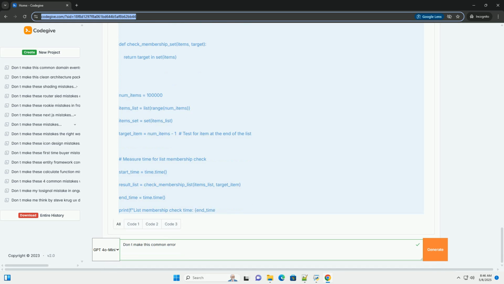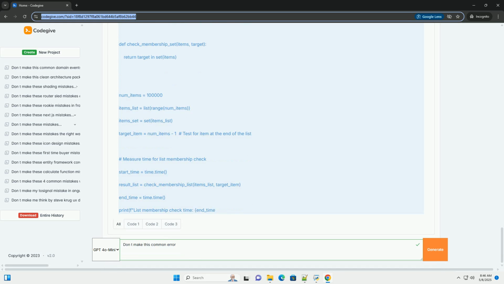5. Keep it simple, KISS principle. The KISS, keep it simple, stupid, principle states that most systems work best if they are kept simple rather than made complicated. Avoid adding unnecessary complexity to your code in the name of optimization.